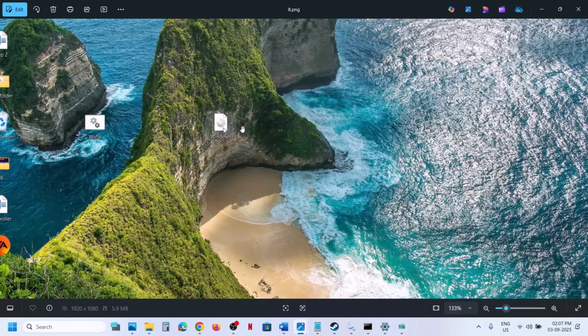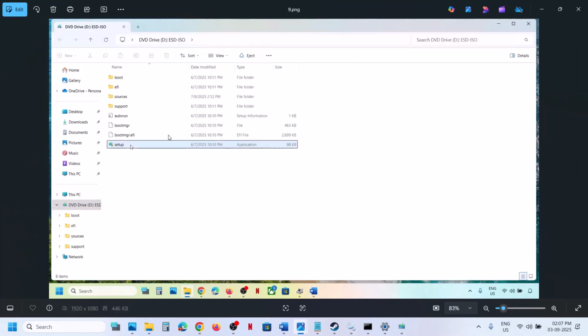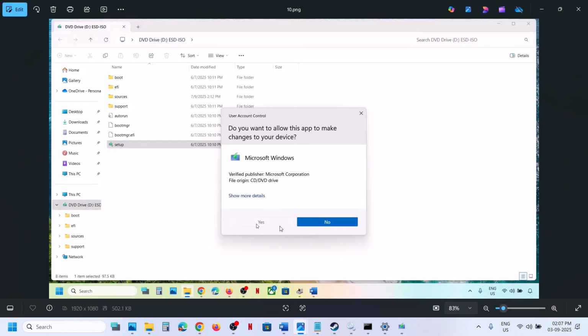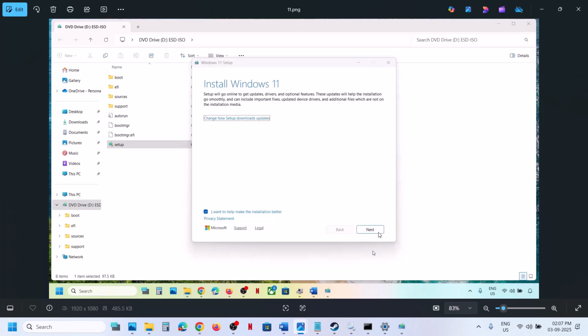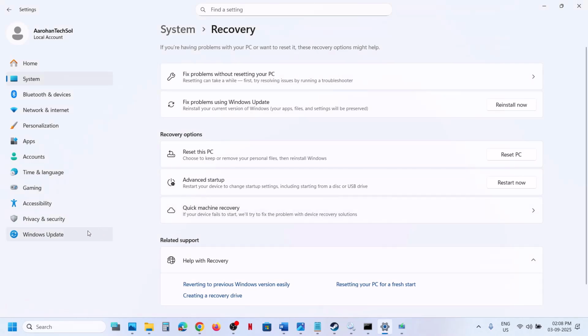and then go to desktop, make a double click on Windows ISO file and then run the setup file, make a double click and then click on yes to allow, click on next, click on accept, and here you can see ready to install. By default the option to keep personal files and app would be checked. When this is checked, you will not lose any data on the computer. So click on install. Make sure this is checked and then hit install, and after the installation log into the computer and then check. So one of the steps shown in this video should help you to install this update